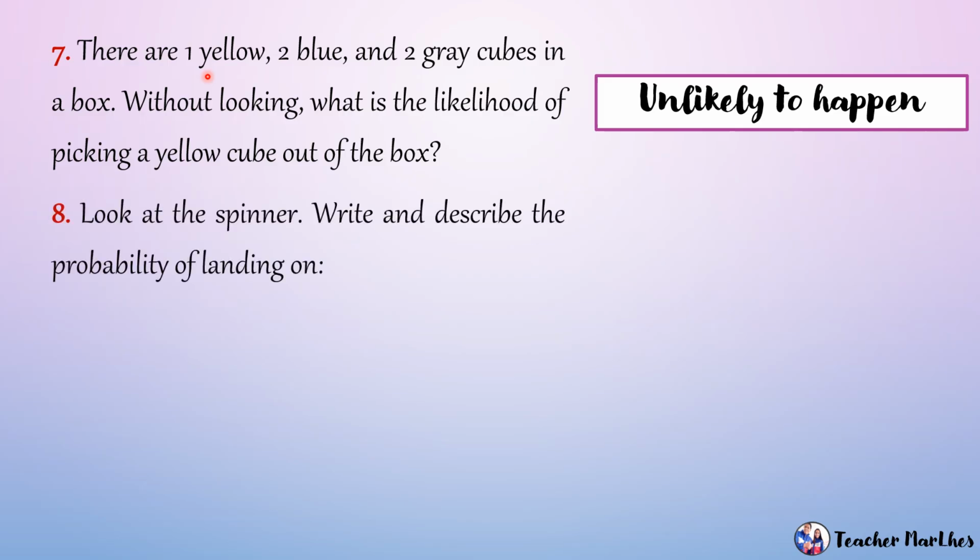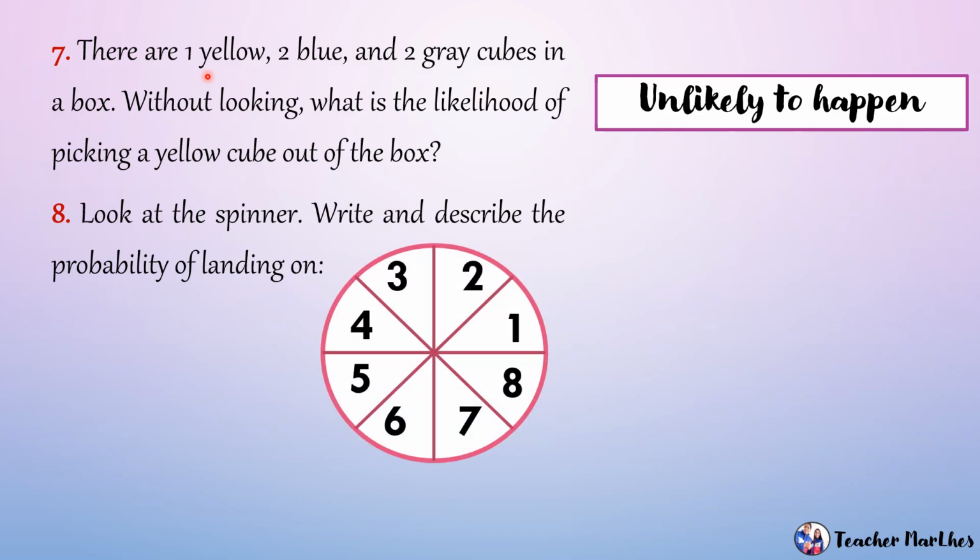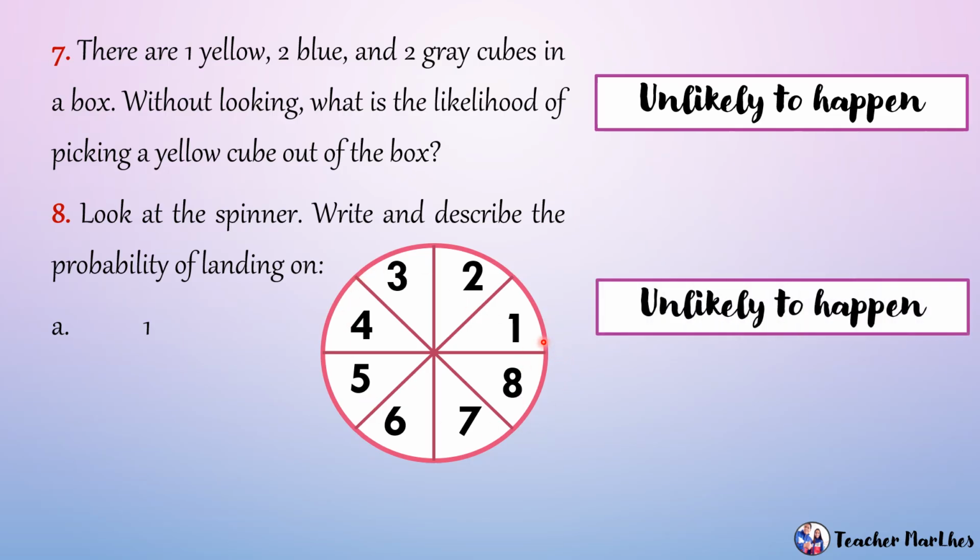Number 8, look at the spinner. Write and describe the probability of landing on. So, dito sa spinner, meron tayong 1, 2, 3, 4, 5, 6, 7, 8. So, from 1 to 8. Question letter A. So, what is the probability of landing on 1? So, since 8 ito lahat, then isa lang yung number 1. 1 over 8. Isa lang out of 8. So, the probability is unlikely to happen.